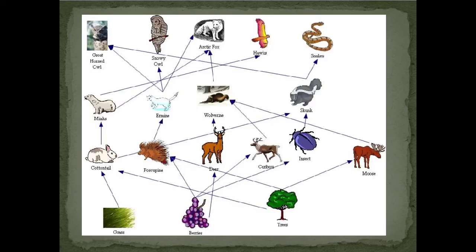Looking at a taiga food web here, you can see where my producers are, down below. Then our primary consumers, secondary consumers, tertiary consumers. You can see the different types of owls, foxes, snakes, skunks. There are insects that, like in the tundra, are dormant during the winter in the larval stage, but then come out as an adult in the summer stages. Caribou, deer, different types of rabbits, porcupines, moose. So that's a taiga food web.